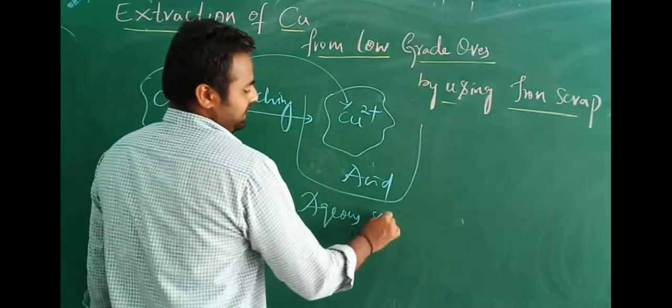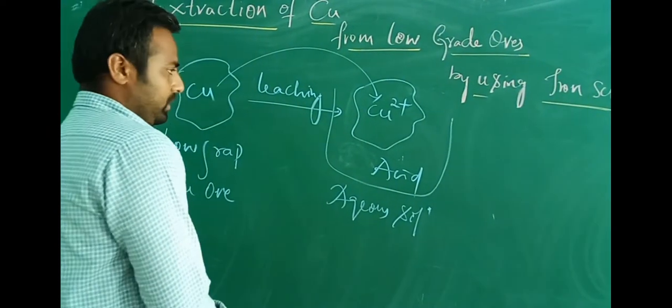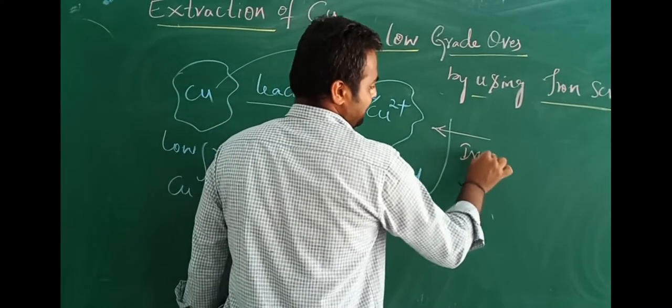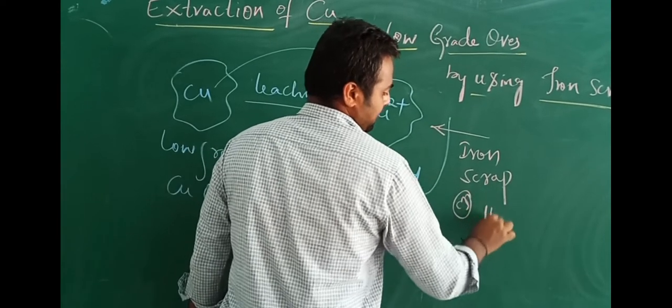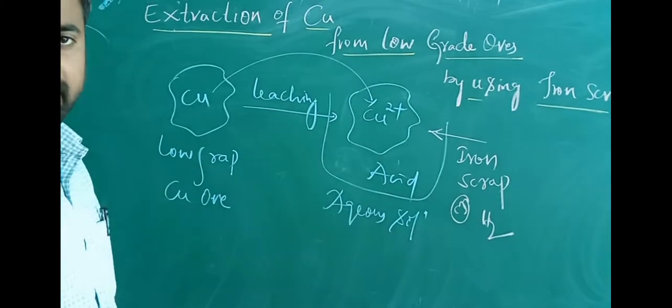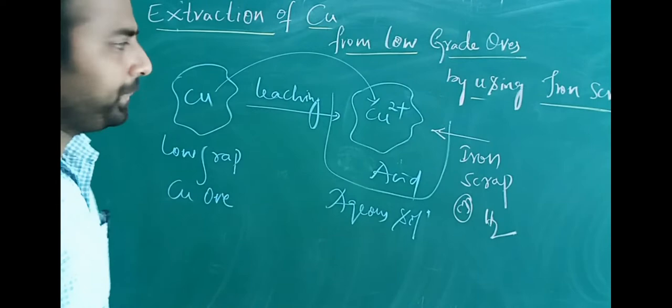To this aqueous solution, we are going to add some iron scrap or hydrogen gas. So the reduction reaction takes place, and that copper 2+ ion gets easily reduced to copper by the gain of electrons.